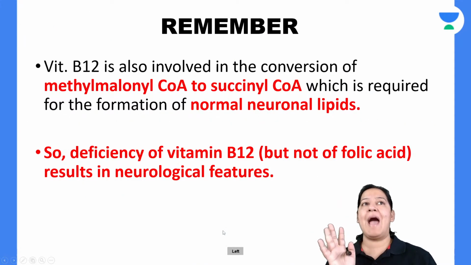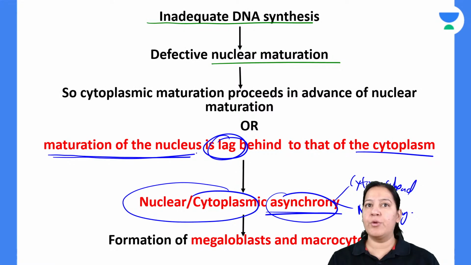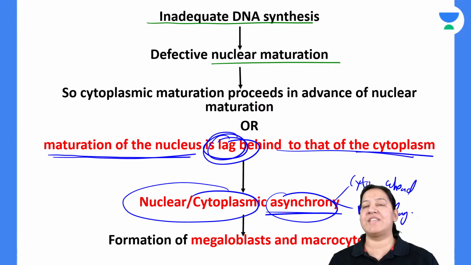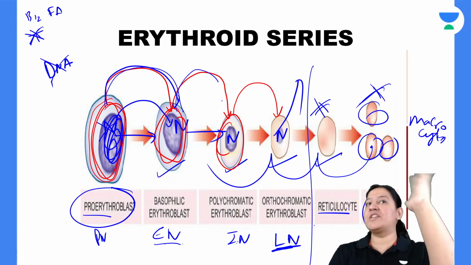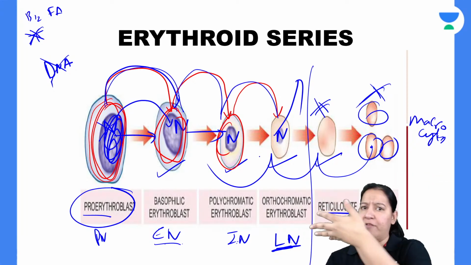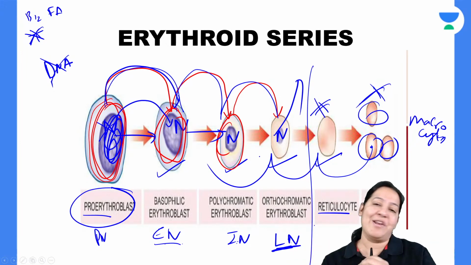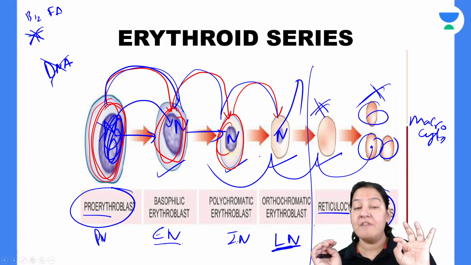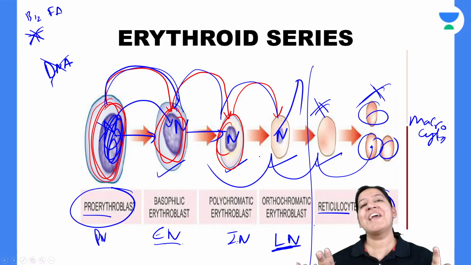So what is basically happening in megaloblastic anemia? In megaloblastic anemia, maturation of the nucleus is lagging behind the maturation of the cytoplasm. The cytoplasm is going to the next stage, from early to intermediate, intermediate to late. It is going ahead, running ahead, but the nucleus cannot catch it, because DNA synthesis cannot take place. Why? Because vitamin B12 and folic acid are absent. So thymidine cannot be formed, so DNA cannot be matured.